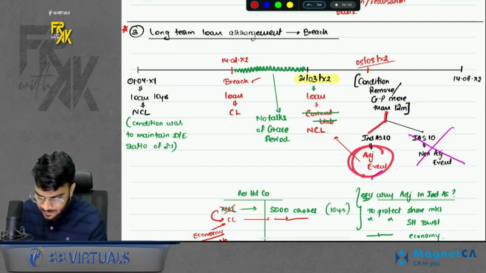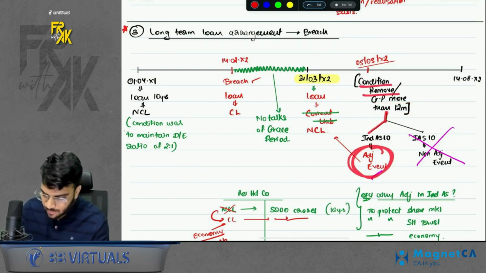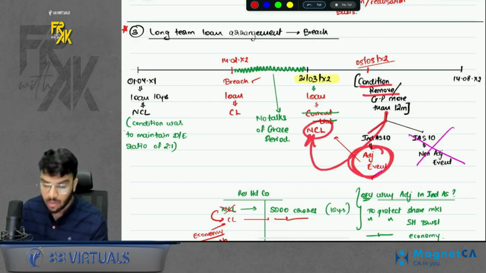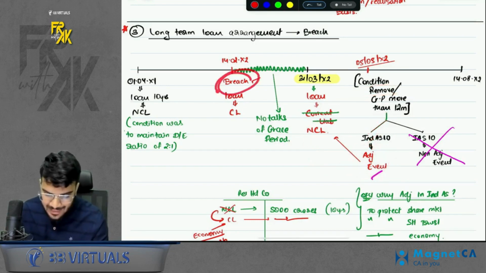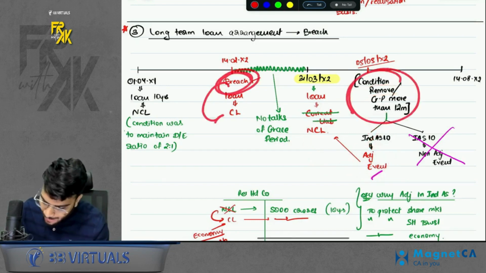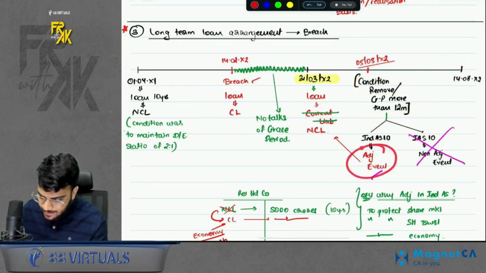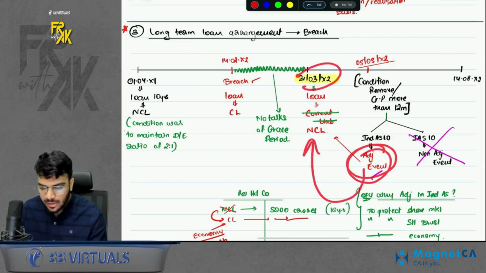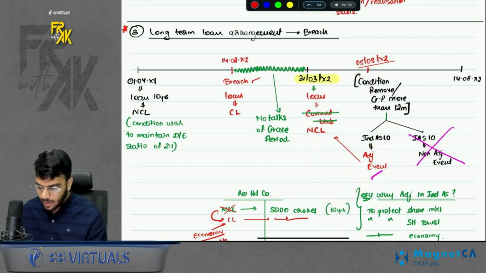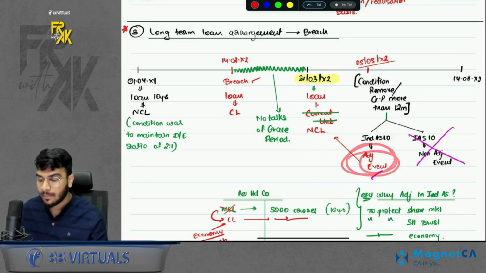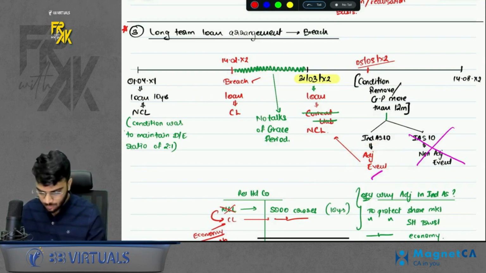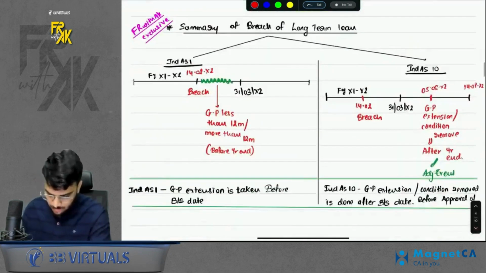You will treat this like an adjusting event. That means because of this event, your loan will again become non-current, because when the breach happened, it became current. Now, after year end but before approval of FS, if we remove the condition, treat it like an adjusting event. And because of this, on year end, the loan will again become non-current. I discussed the logic of this in the class. I'm not going into the logic because it is a revision video. Do remember that. Anyways, chalo.